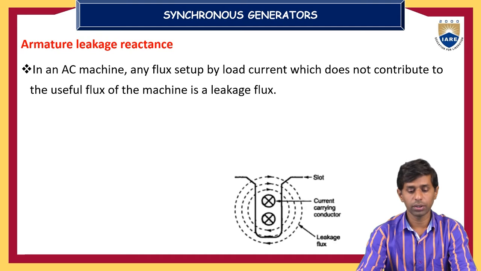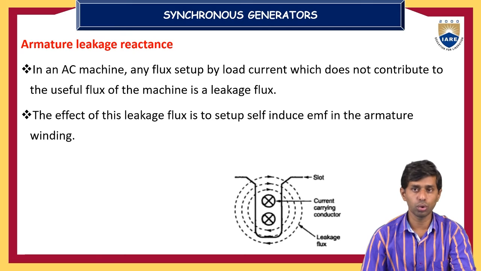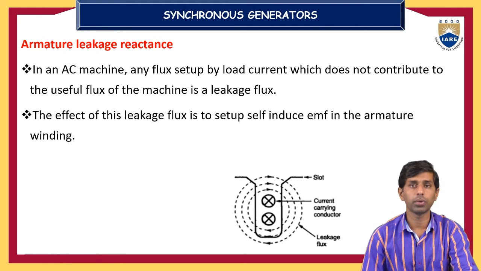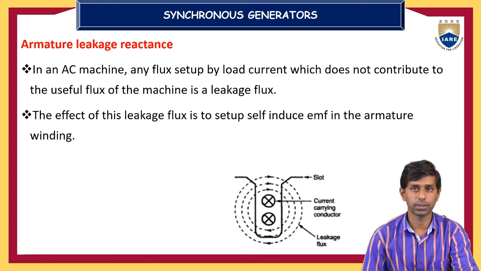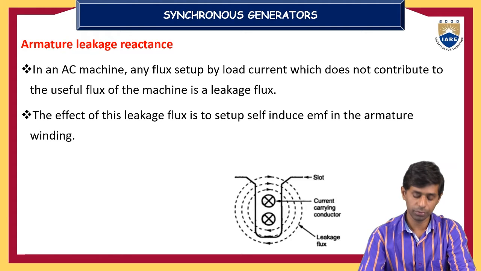In an AC machine, any flux set up by the load current which does not contribute to the useful flux of the machine is called leakage flux. Or we can also define it as the flux which will not complete its path. The leakage flux sets up a self-induced EMF in the armature winding.